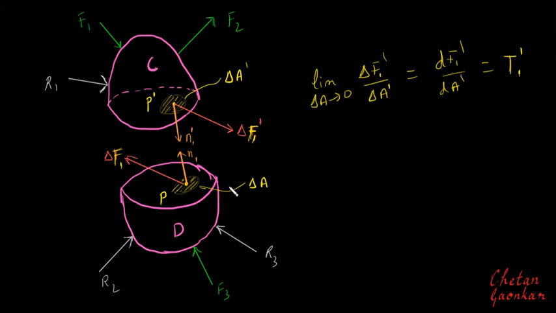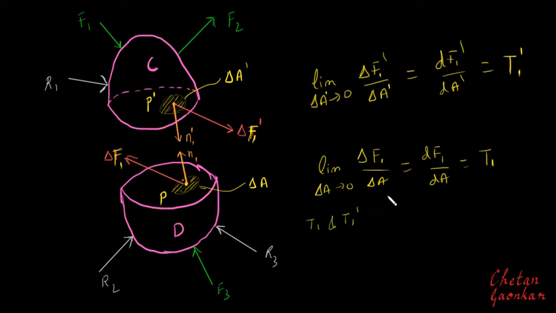Similarly, if I apply this limiting case here, as this should have been delta A dash, similarly if delta A tends to 0, I'll get the same thing, delta F1 by delta A will be dF1 by dA, and this will give us T1. So what are this T1 and T1 dash? T1 and T1 dash are nothing but what are called stress vectors. All right, these are not tensors, but they are called stress vectors.